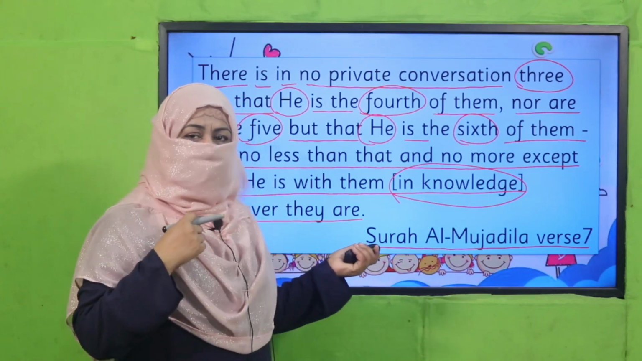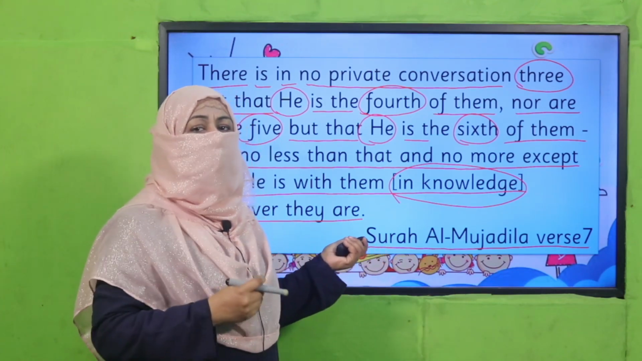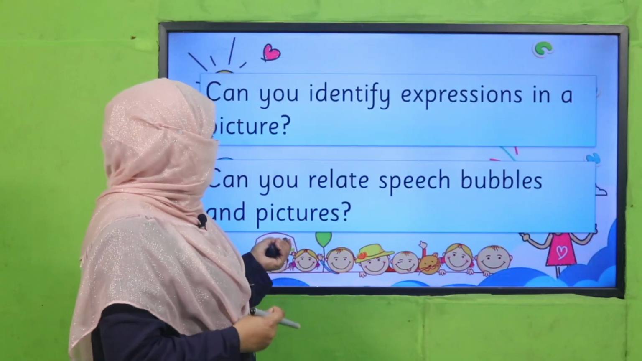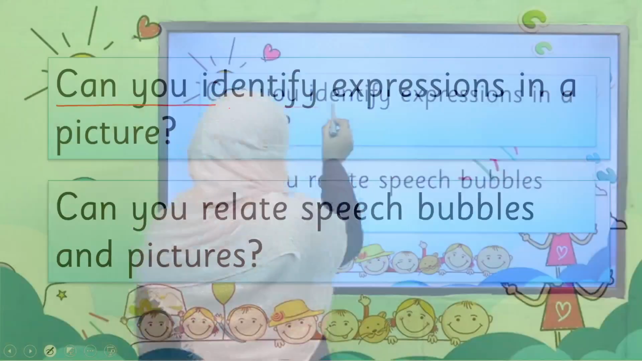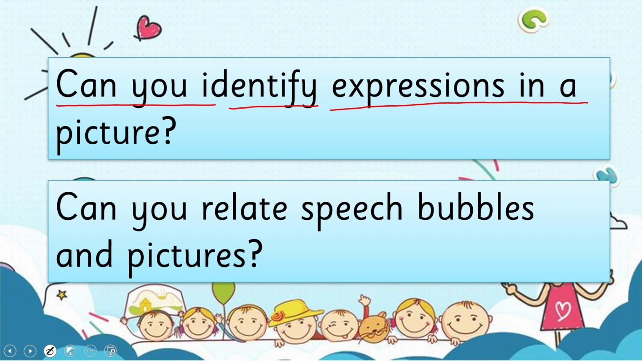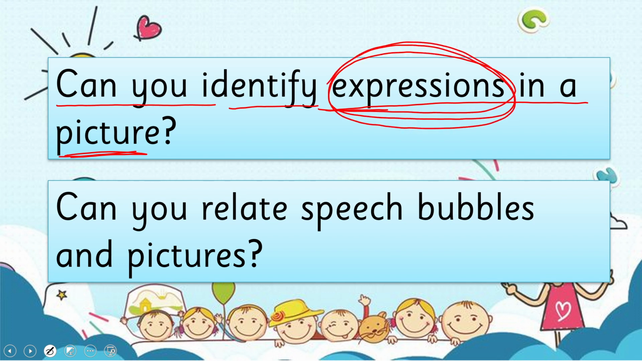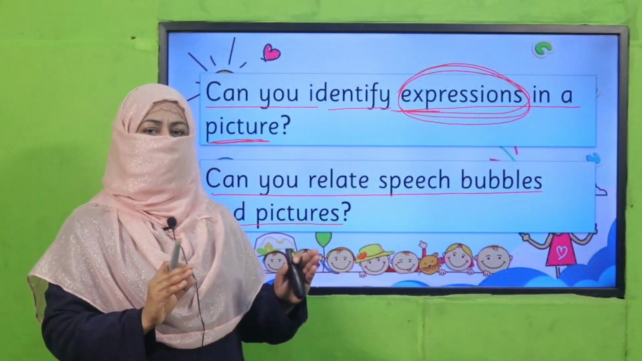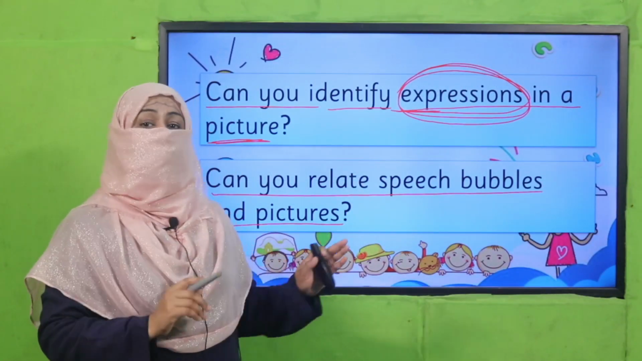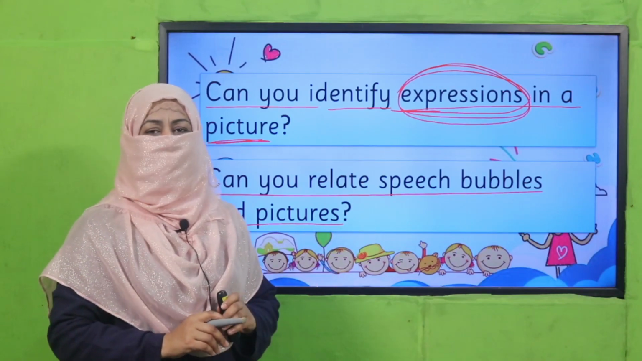So how we say and what we say, how do we find out? Before I tell you, you just tell me, can you identify expressions in a picture? Means by looking at the picture, can you tell the expression, the person is happy or sad or angry? And can you relate speech bubbles and pictures? If I give you a picture and tell me he's happy or sad, can you tell me? So pause the video, answer these questions to your teacher and then come back.